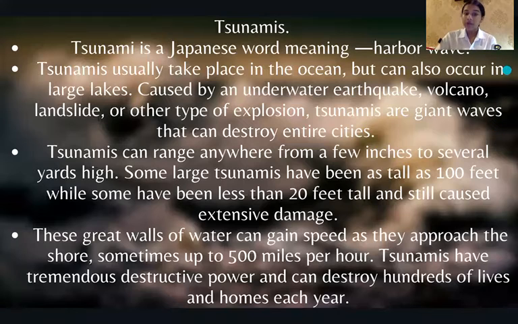Tsunami. Tsunami is a Japanese word meaning a harbor wave. Tsunamis usually take place in the ocean but can also occur in large lakes. These are caused by an underwater earthquake, volcano, landslide, or other type of explosion. Tsunamis are giant waves that can destroy an entire city.